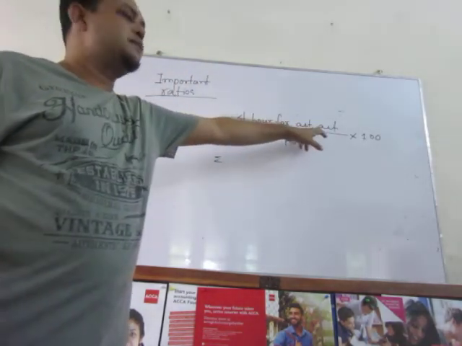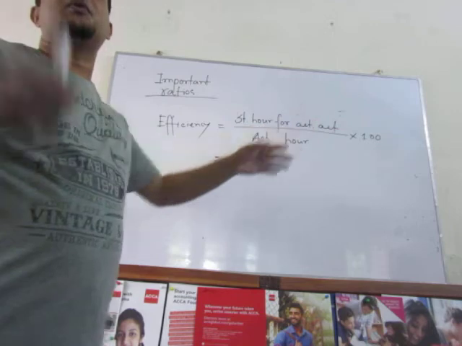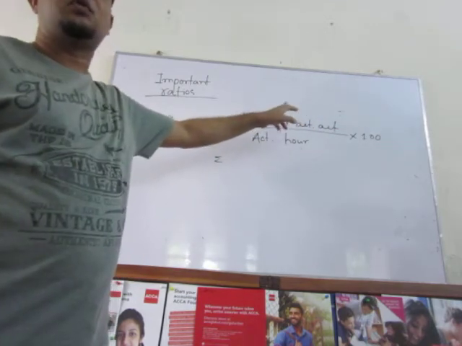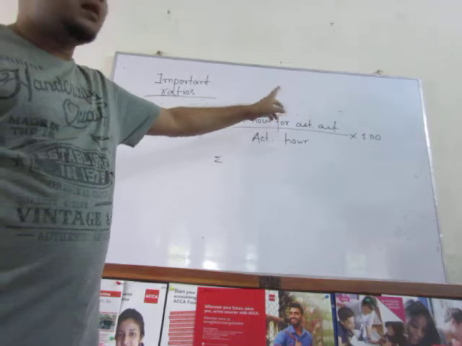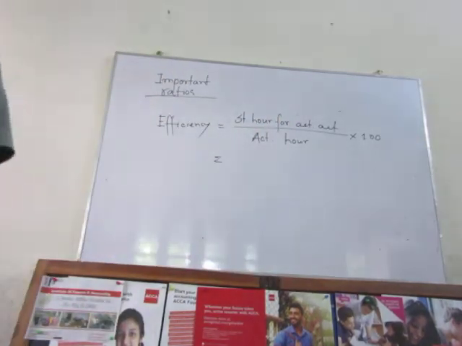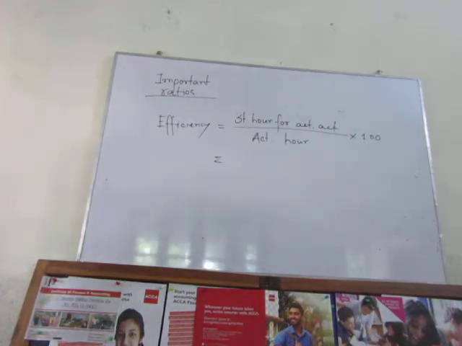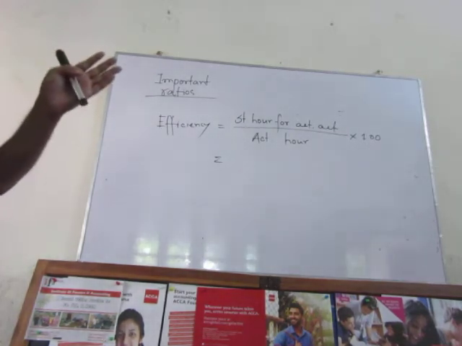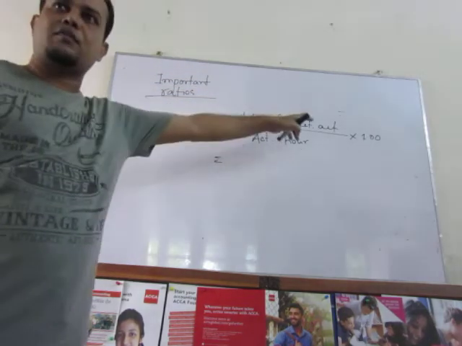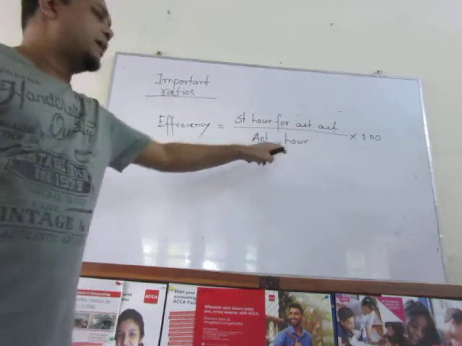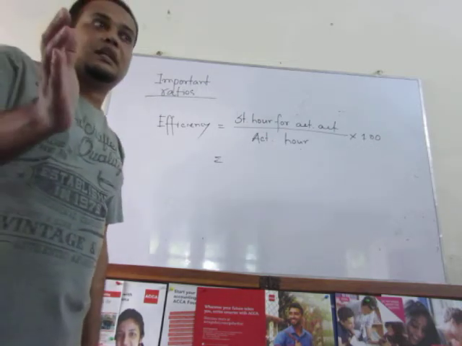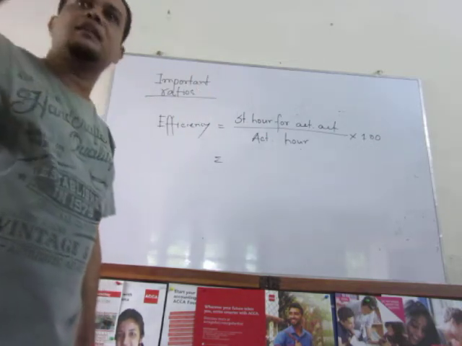Standard hour for actual activity. As for example, you produce 10 pen. In that case, 2 into 10, 20 is your standard hour. But actual hour, suppose as for example, so standard hour আমরা বলতে কি বোঝাচ্ছি? It is assumed by the business to do these kinds of activity, this amount of time will be required. That is standard. Standard hour for actual production. But actual hour, labor forces done the activity. If less than the standard, then they are efficient.